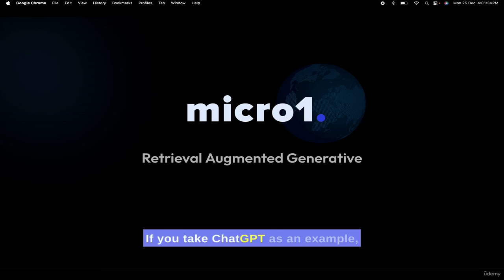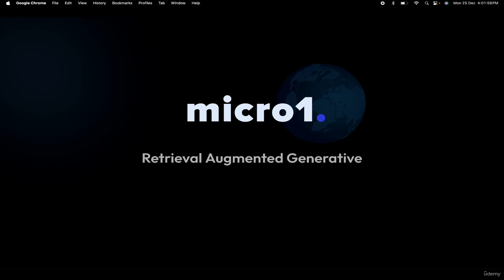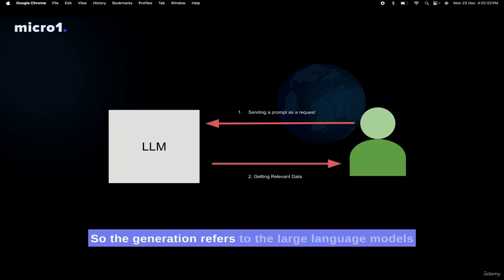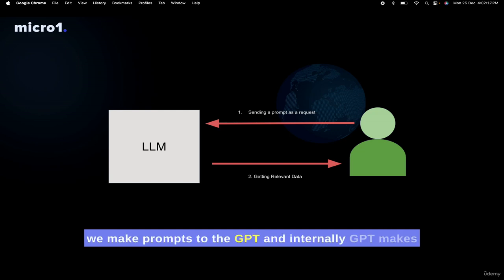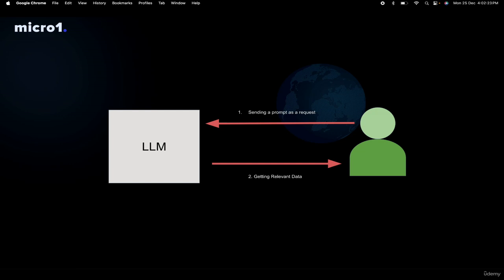If you take ChatGPT as an example, GPT 3.5 is bounded with the information of April 2022 and GPT-4 is much more updated. Let's only talk about the word generative, and we'll discuss retrieval augmented later. Generation refers to large language models generating text in response to a user query, which we refer to as a prompt. If you take GPT as an example, as a user we make prompts to GPT, and internally GPT makes a call to the LLM and the LLM retrieves the relevant information.